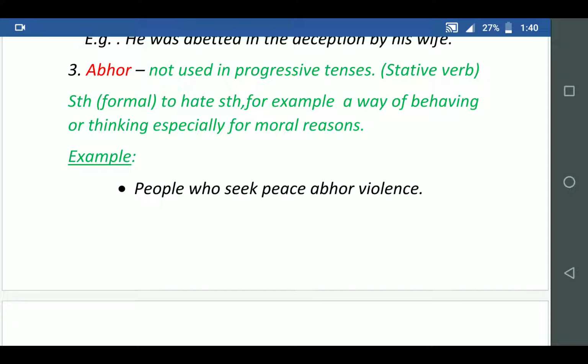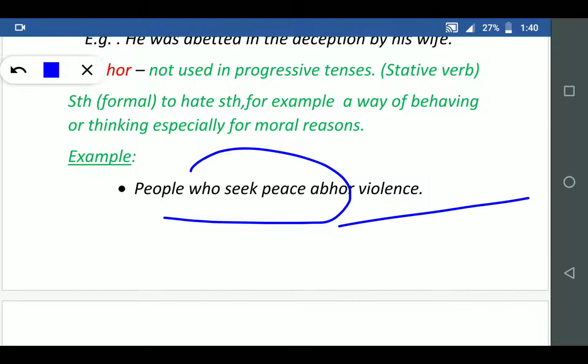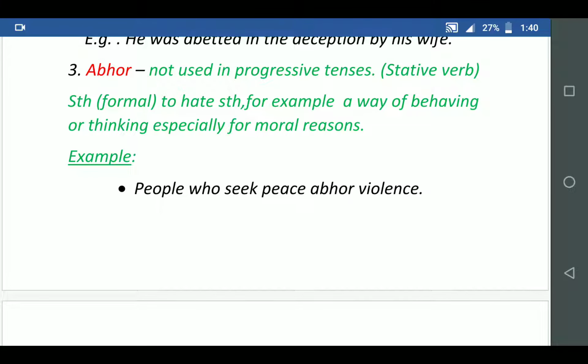So for example, people who seek peace abhor violence. The people who seek peace abhor violence. So it is a stative verb. Abhor is a stative verb. It's formal. That means to hate something.